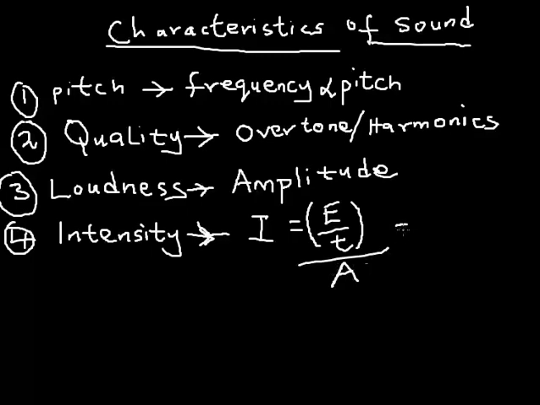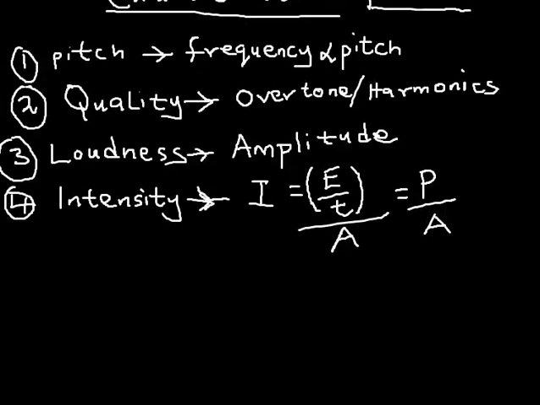And of course we know the rate of flow of energy, energy over time, is power. So invariably the intensity of a sound is the power of that sound per unit area of the source, or whatever area where it is being produced. So please take note of all these characteristics of sound.